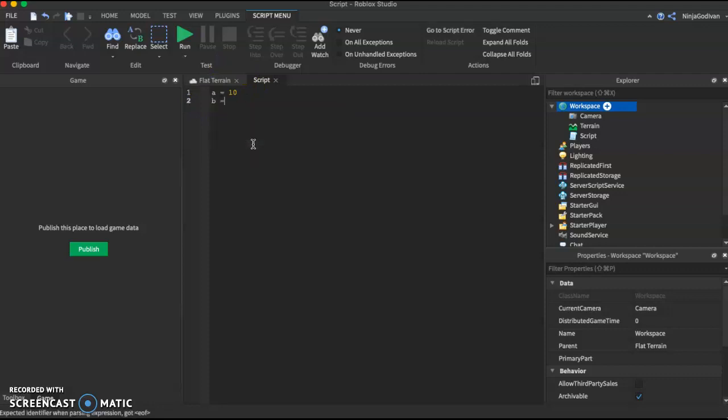You can also store strings. So we can store my name. B will equal Ivan. And we can also store floats or doubles, so 6.5. So this is an int, this is a string, and this is a float. We can use the print function to print out the values.